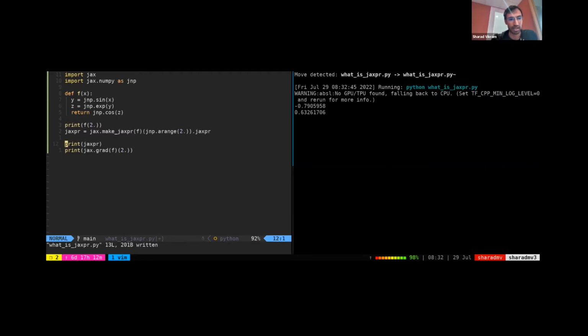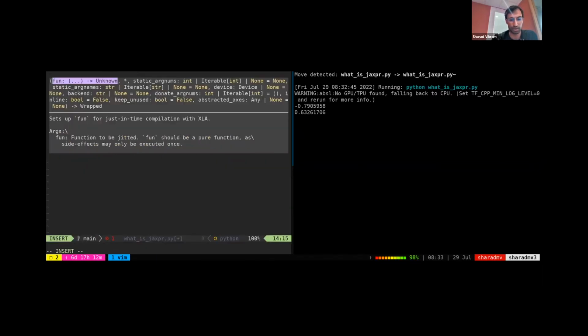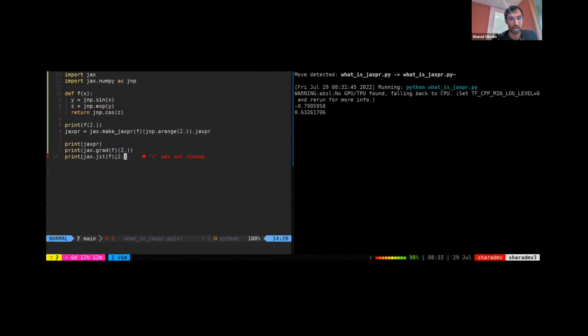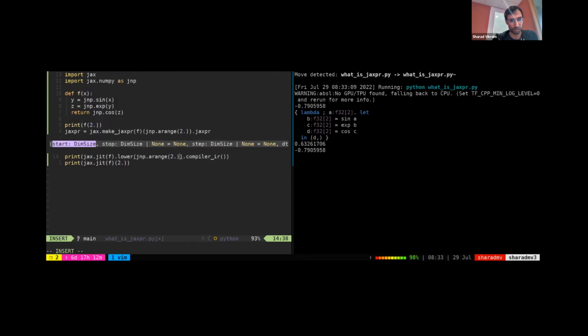And the second thing that JAX does is that it can JIT compile your function for accelerators like CPU, GPU, TPU. So if I say jax.jit of f2, it doesn't really change anything about the function, but it does lower it to a lower level representation that can then be used by a compiler. So in this case, I could say .lower, a compiler IR, and take a look at the internal representation that JAX uses, and I'll try a range just to make it a little bit more interesting.